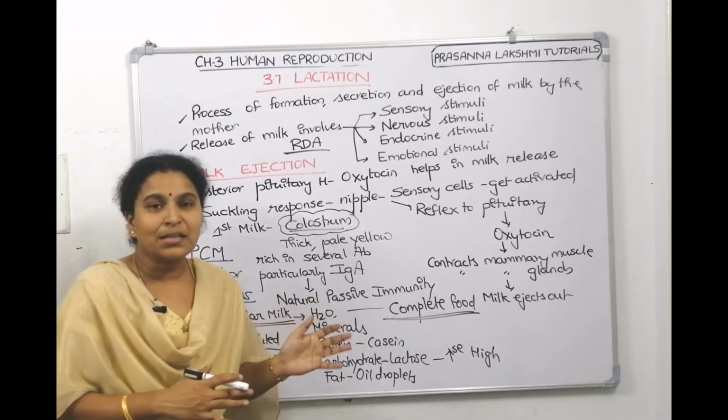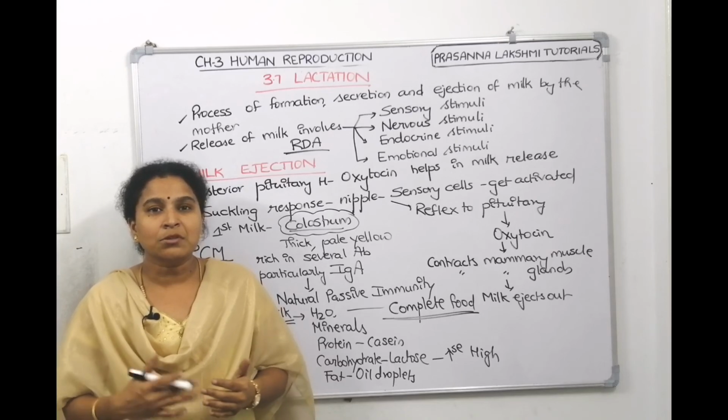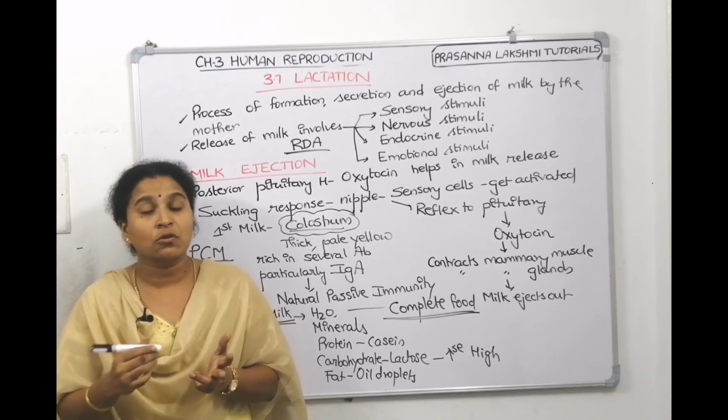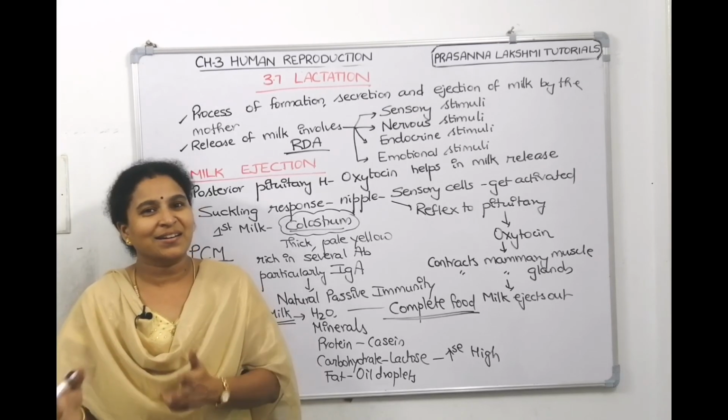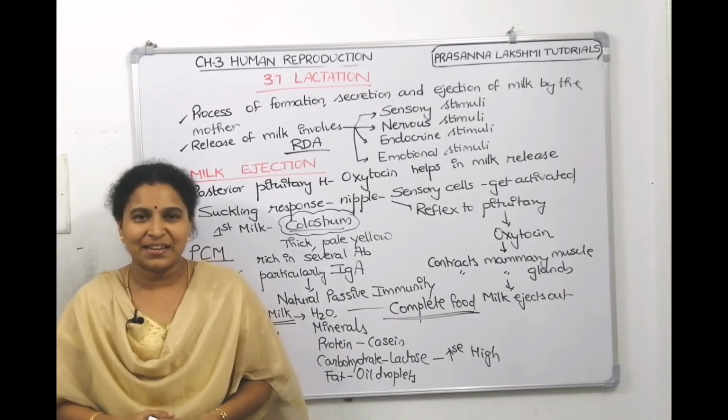So it is good for the child to feed on the mother's milk. In terms of preventing breast cancers, controlling hormones, and contraception, lactation plays an important role, which we can discuss in the next chapter.